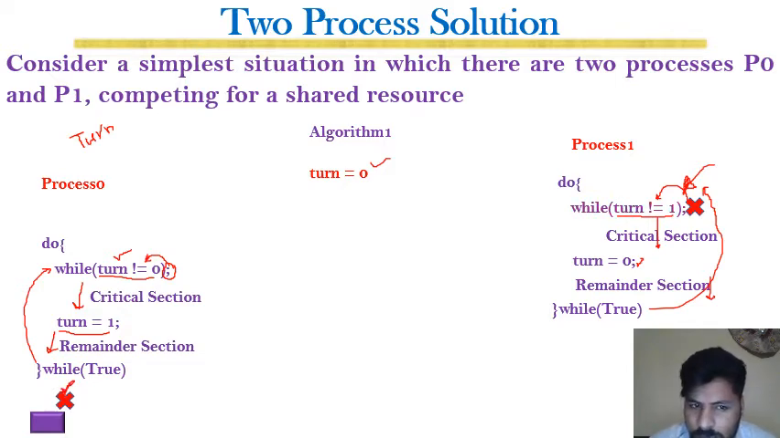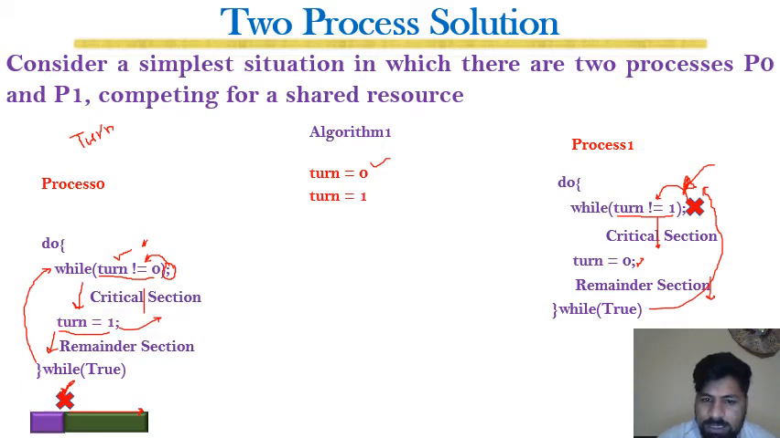And at this point P0 also started execution, but once P1 started execution, then turn is not equal to 0. Yes, as long as turn is not equal to 0, this condition is not satisfied, so it will enter the critical section and will execute for its specified time in the critical section, and after exiting the critical section, it will set the turn back to 1, so turn will become 1.